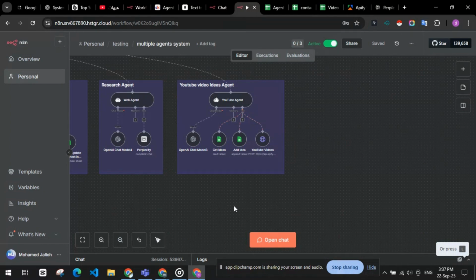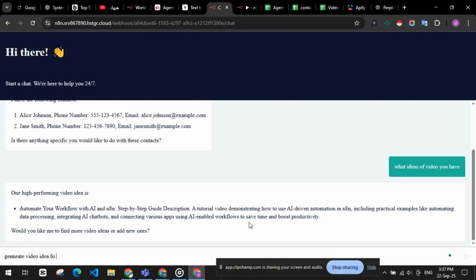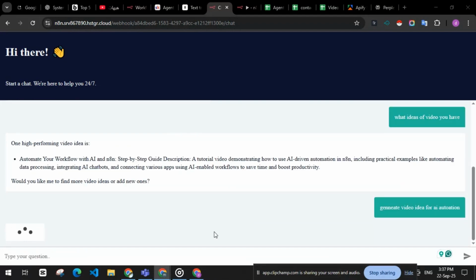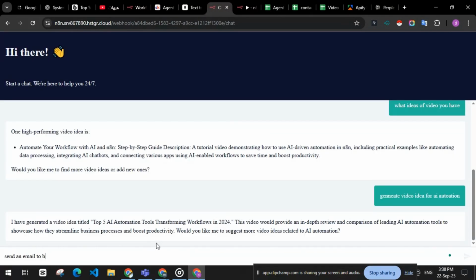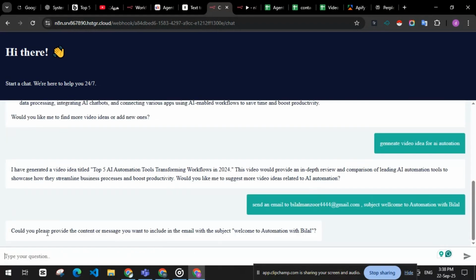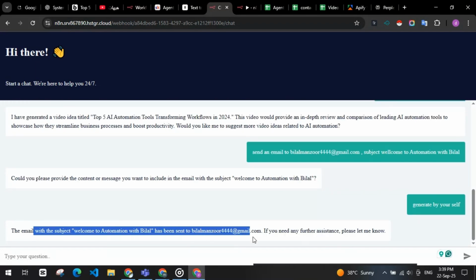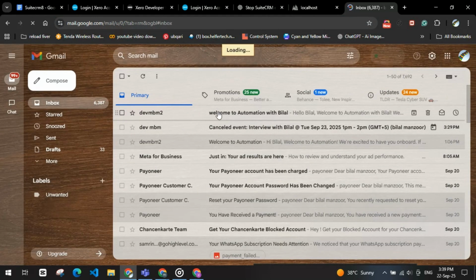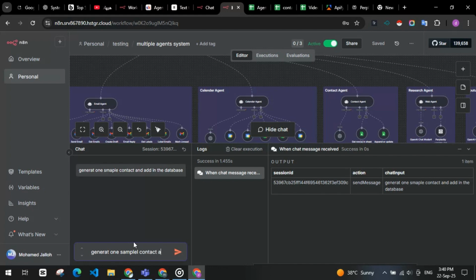All of these agents work together under one orchestrator, the parent agent. This setup is scalable, transparent, and auditable. You can add unlimited agents to handle new tasks as your needs grow. By combining OpenAI models, Google Sheets, and APIs like Perplexity and Apify, you get a complete multi-agent ecosystem that automates your digital life and business processes.